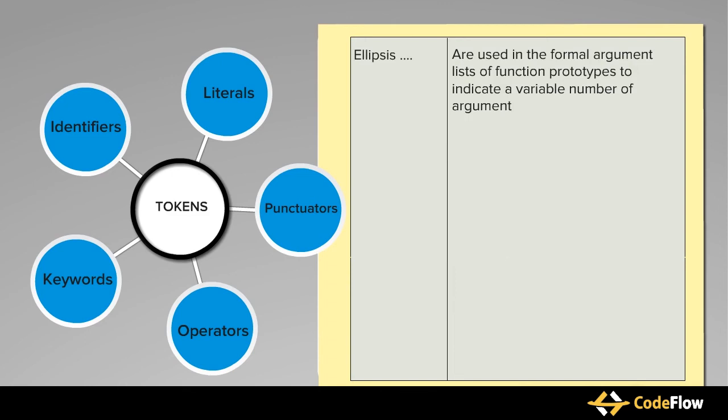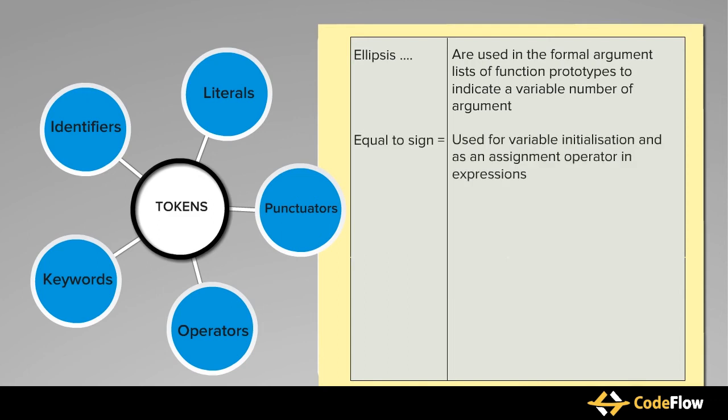Ellipses are used in the formal argument list of function prototypes to indicate a variable number of arguments. Equal to sign is used for variable initialization and as an assignment operator in expressions. Pound sign is used for preprocessor directives.